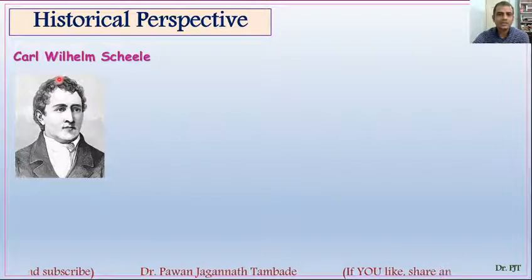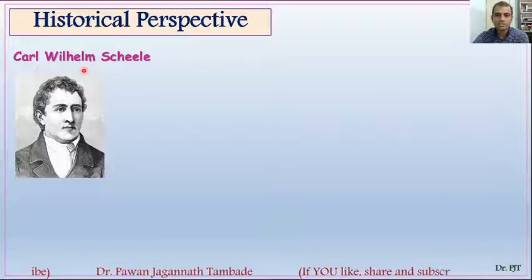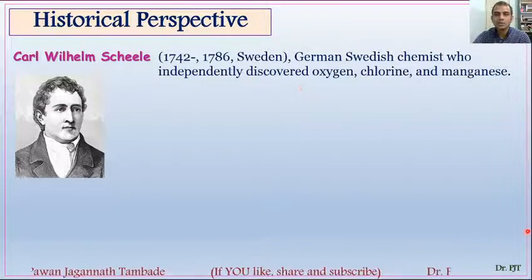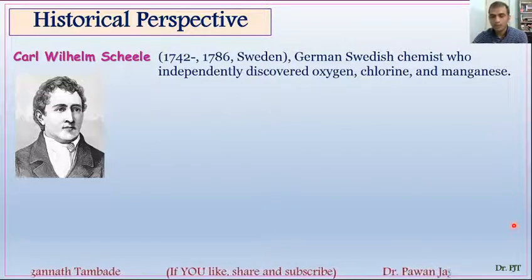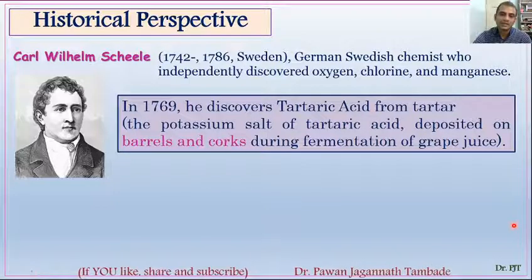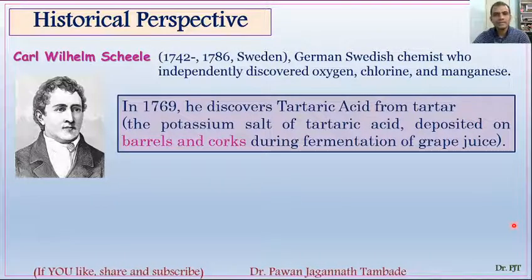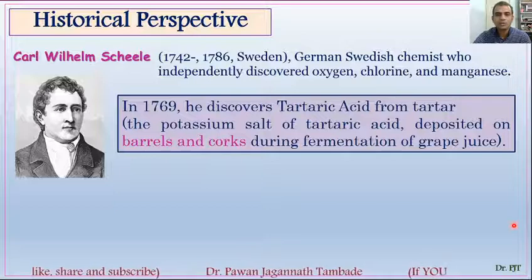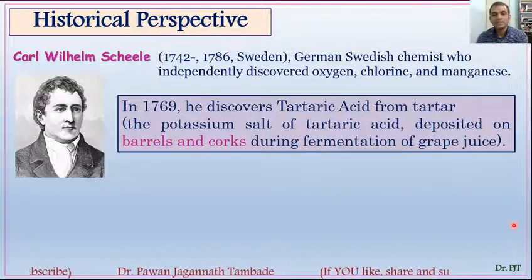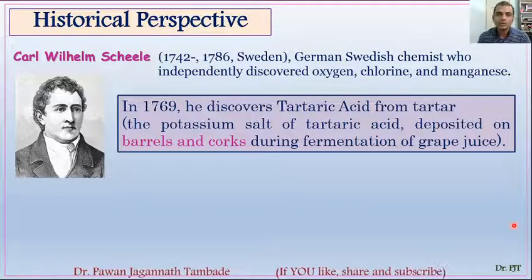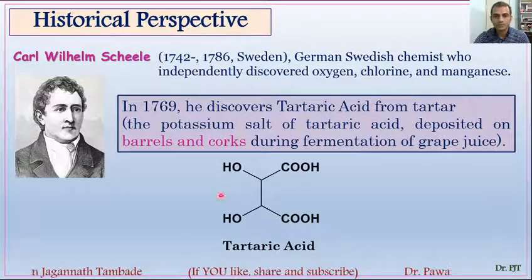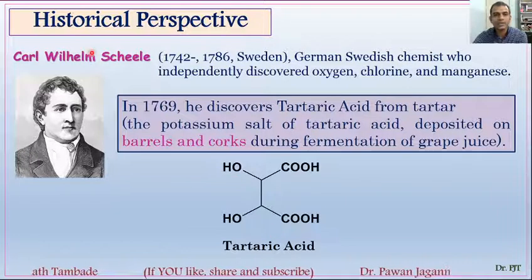Another scientist who contributed a lot is Carl Scheele. He was a German-Swedish chemist who independently discovered oxygen, chlorine and manganese. Apart from this, in 1769 he discovered tartaric acid from tartar. The potassium salt of tartaric acid was deposited on barrels and corks, which he observed during the fermentation process of grape juice, and he isolated that molecule. He found out its structure, and this structure was first suggested and given by Scheele.